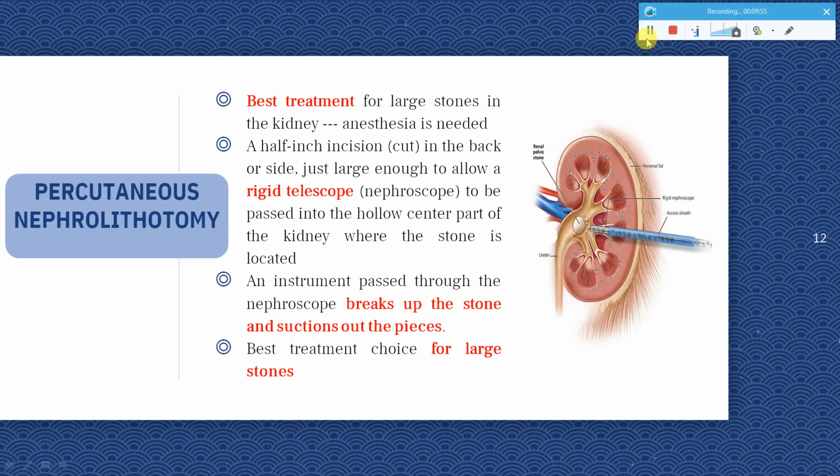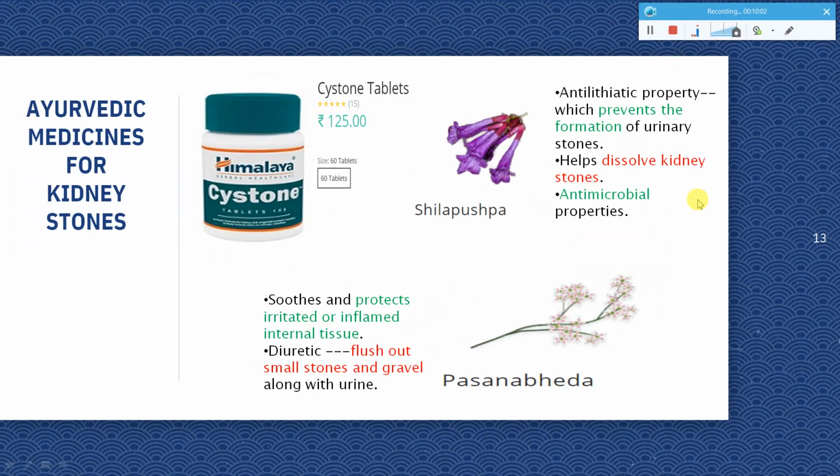Coming to Ayurvedic medicine for the treatment of kidney stones. This is a product from Himalayas which can be used. It costs just 125 rupees. It has all herbal ingredients in it. One of the ingredients has the property to prevent the formation of the stones itself, and in case stones are formed, it has the capability to dissolve them, and it is antimicrobial in nature also, so that is a good point. And one more component present in this product protects the irritated or inflamed internal tissue, and flushes off the small stones and gravel, so it has a diuretic property.